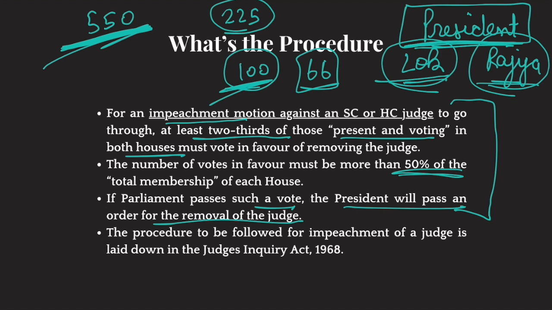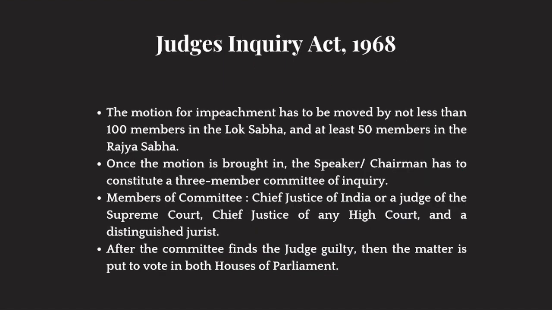But the Parliament of India passed a special law which gives further details on removal of judges. And this law was the Judges Inquiry Act 1968. Now this Judges Inquiry Act states that any motion for impeachment has to be presented in any house of the parliament, but that motion should be presented by a minimum of 100 members of Lok Sabha or at least 50 members of Rajya Sabha. So you need at least 100 members for even moving that motion.